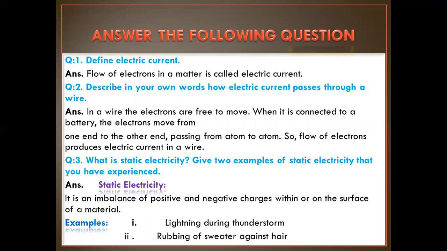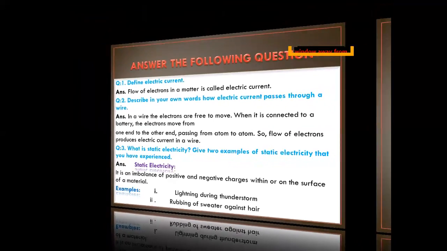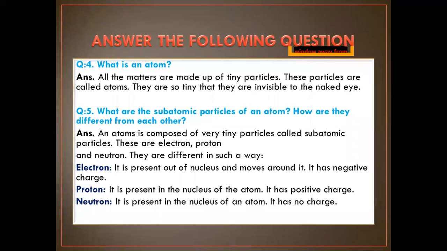Protons are present in the nucleus and have a positive charge. And neutrons are also present in the nucleus but have no charge. The number of electrons and protons are both equal in an atom. That's why an atom is neutral. Electric charge: opposite charges, positive and negative, attract each other and the same charges repel each other.